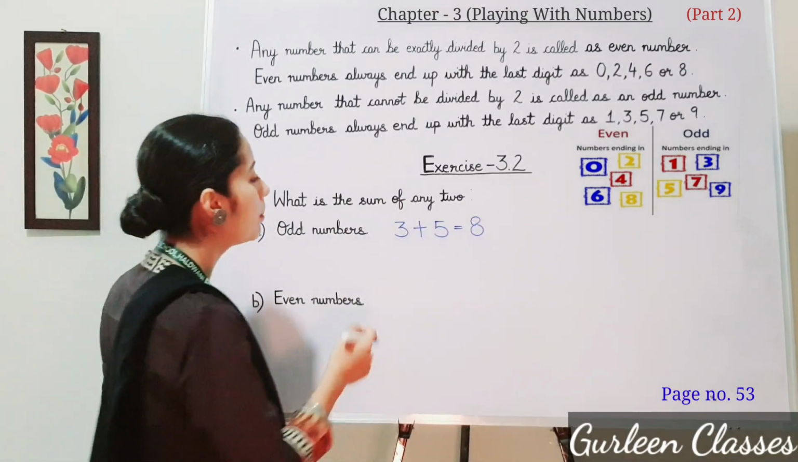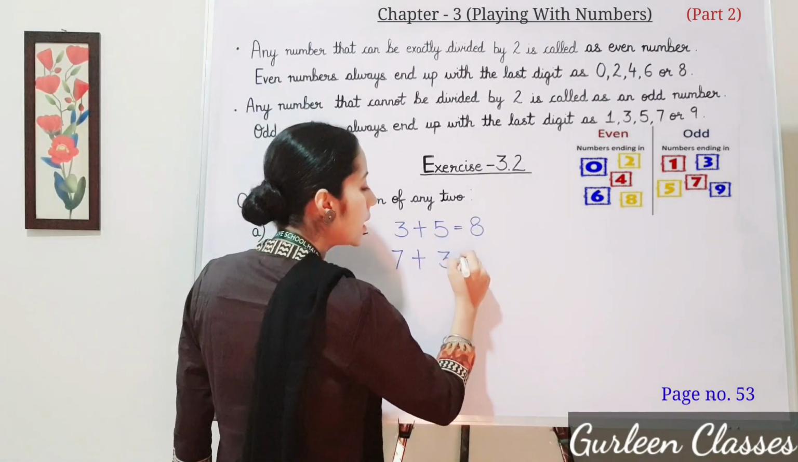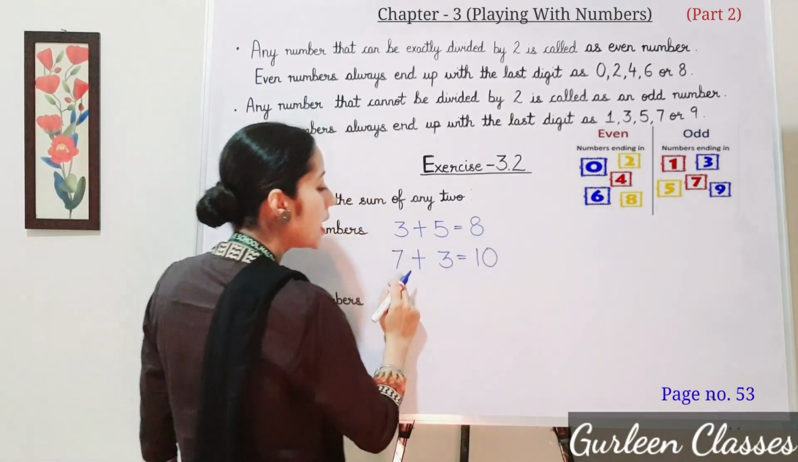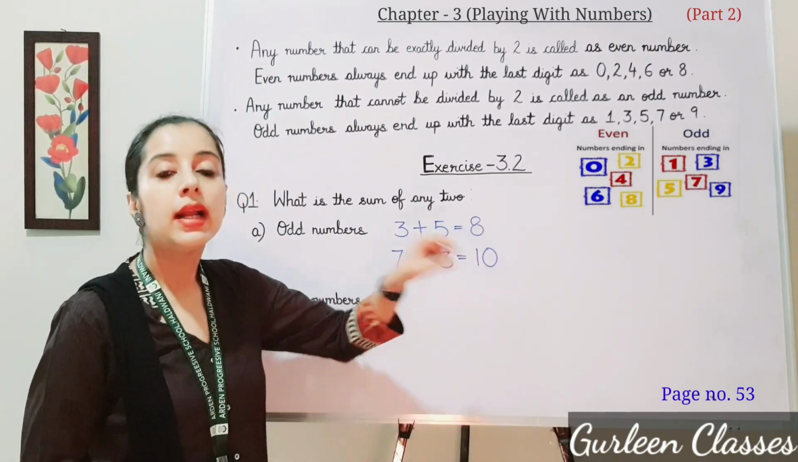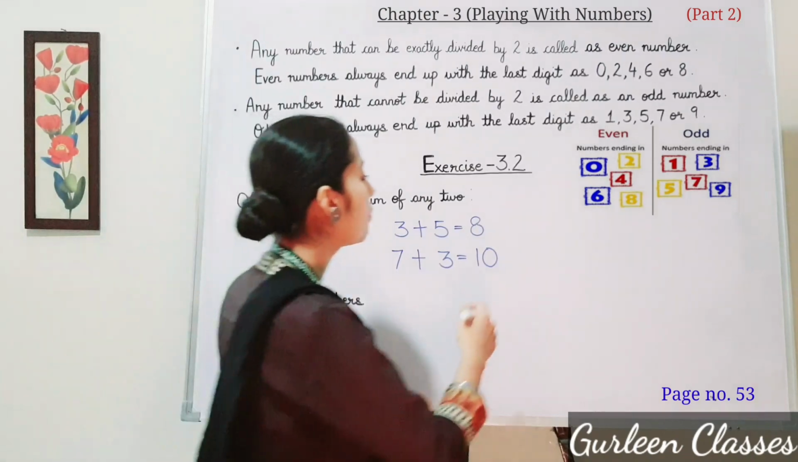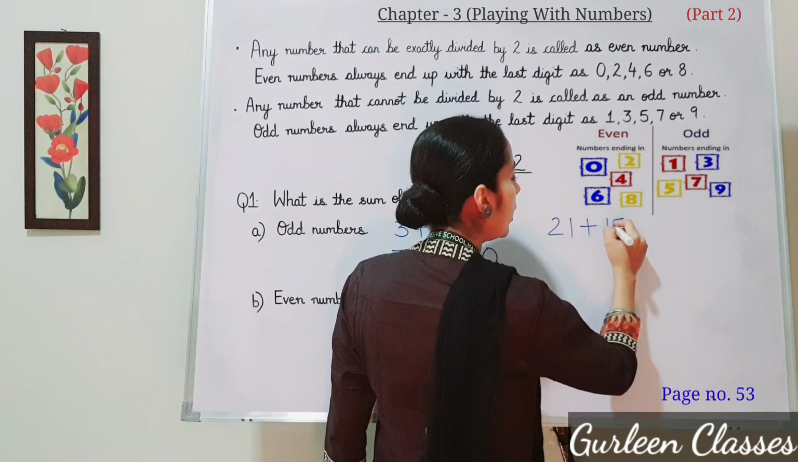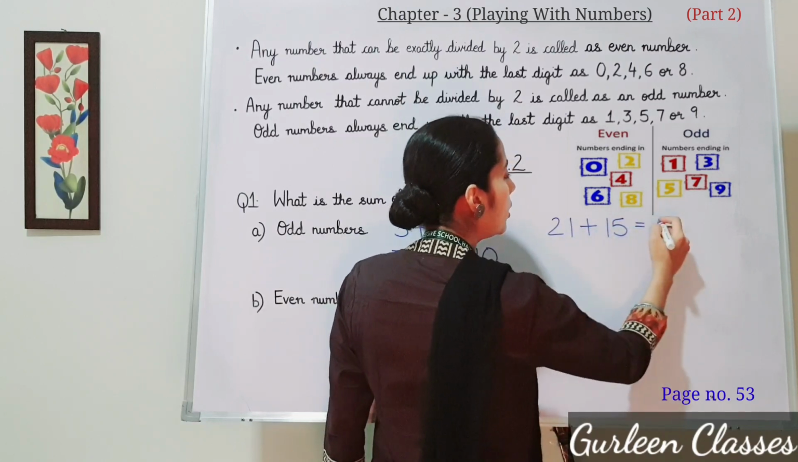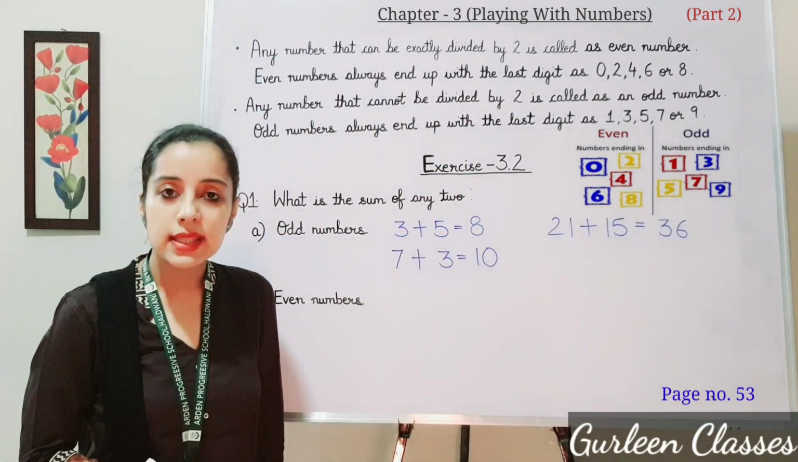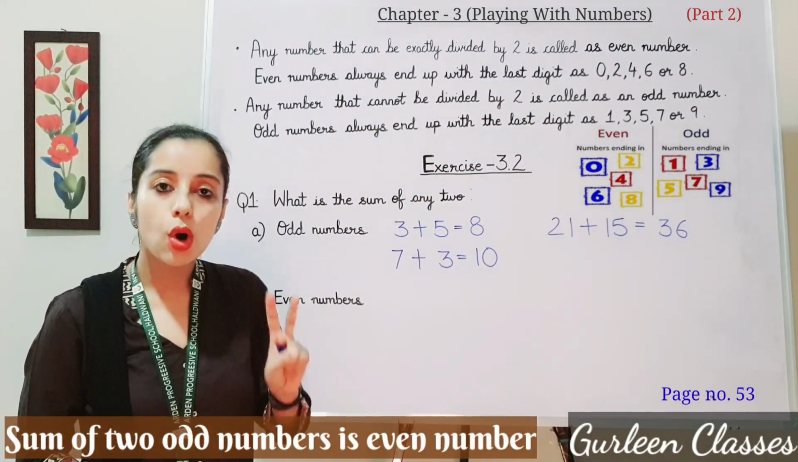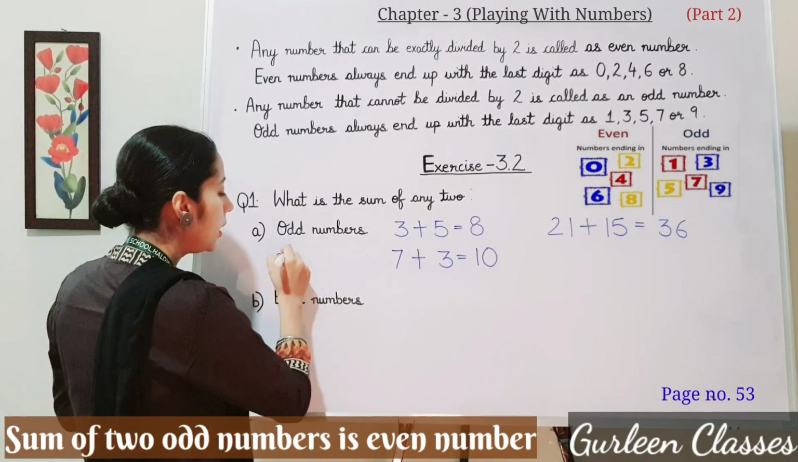Let us take another example. Suppose 7 plus 3, that is equal to 10. 7 and 3 are odd numbers. Their sum is 10, that is an even number. Let us take some big numbers. Suppose I take 21 plus 15. So 2 plus 1, 3. 1 plus 5, 6. Their sum is an even number. So we can say that if we add two odd numbers, their sum will be an even number. So let us write here even number.